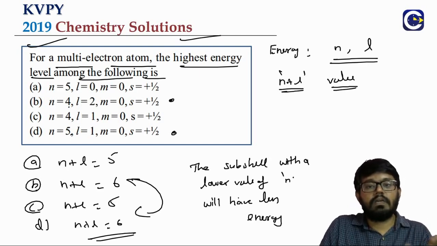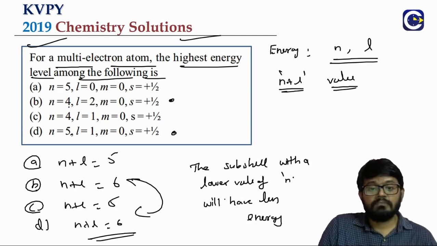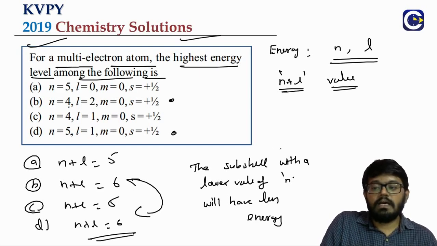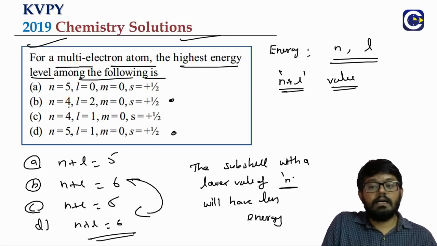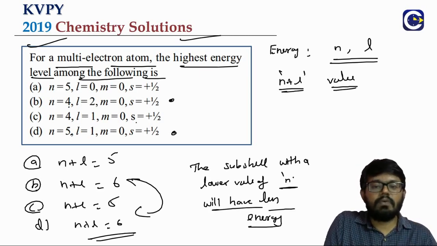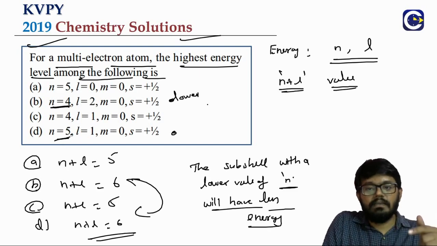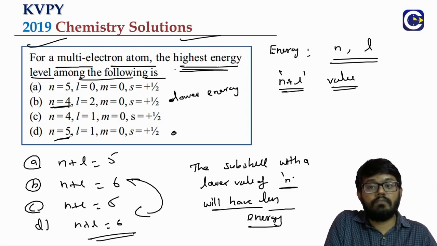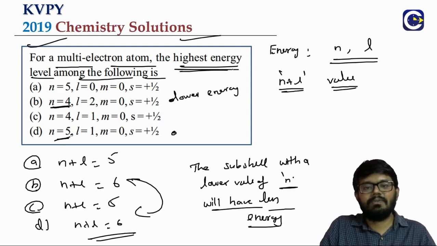That basically indicates that the energy depends upon both the principal quantum number and the azimuthal quantum number. But when we are comparing, there will be more consideration for the principal quantum number. So wherever the value of n is lower, obviously there the energy will be less. Here n is 4, here n is 5, which is the lesser one? So between B and D, B will have lower energy, but remember what we are looking for? We are looking for where we will have the highest energy. So what is the answer?